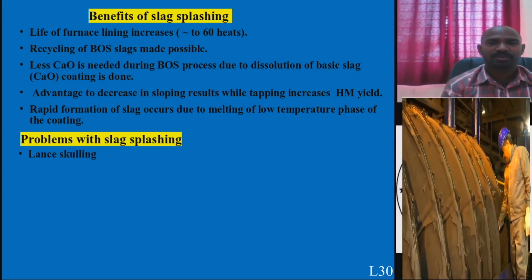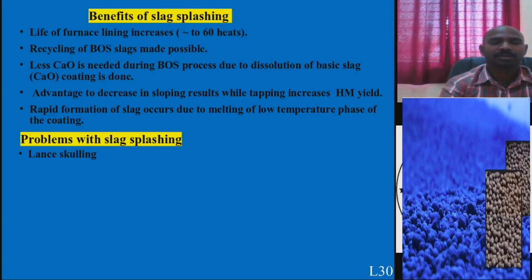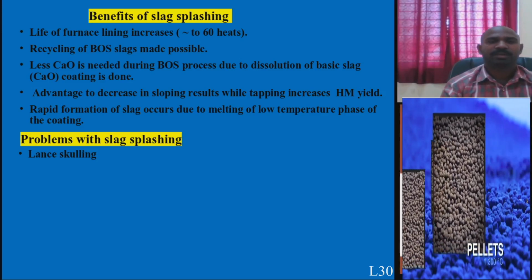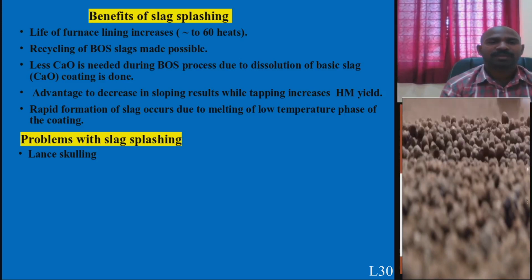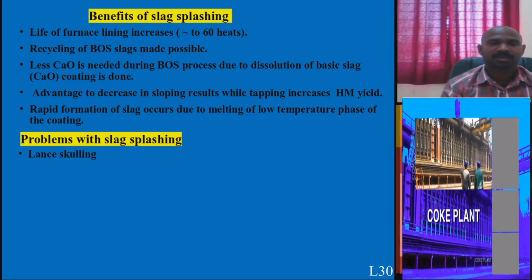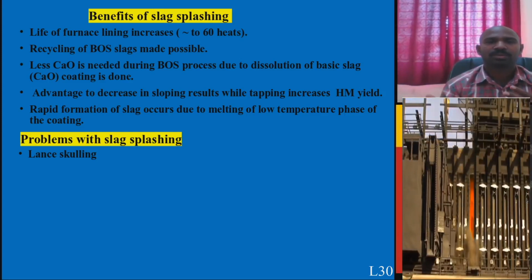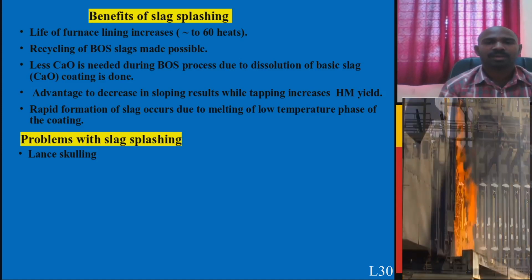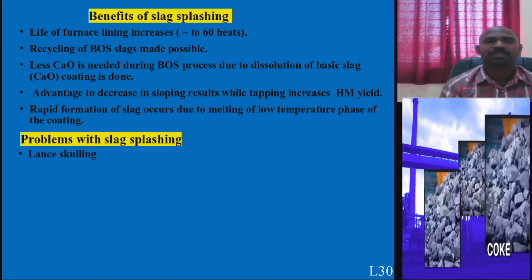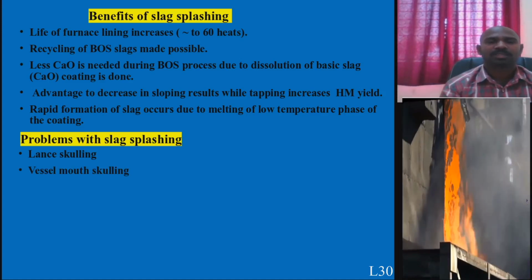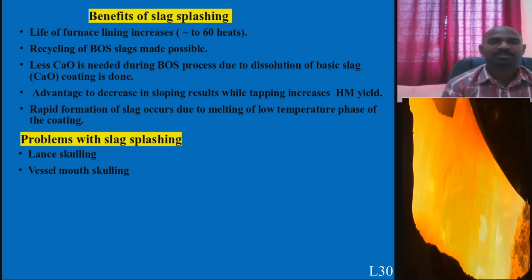The problems with slag splashing are lance skulling. The lance is also coated. We expect only the coating of the refractory vessel, but in the process of slag splashing, the lance is also getting coated. When the lance diameter opening is closed, it stops the lancing of oxygen. It can be removed by hammering after a while, but this is one of the problems one needs to notice. Then there is vessel mouth skulling, where the mouth diameter decreases while you do the slag splashing operation.